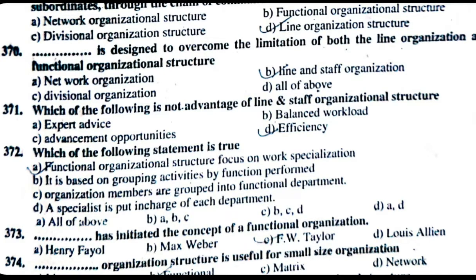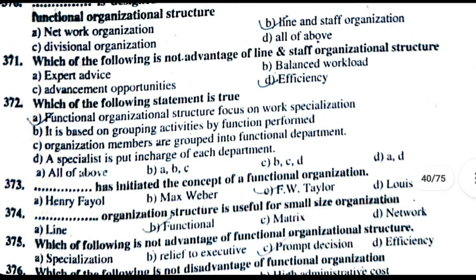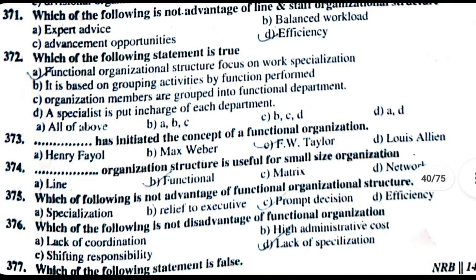373. Dash dash dash has initiated the concept of functional organization. The correct answer is C, F.W. Taylor. 374. Dash dash dash organization structure is useful for small size organizations. The correct answer is functional. 375. Which of the following is not an advantage of functional organizational structure? The correct answer is C, prompt decision. 376. Which of the following is not a disadvantage of functional organization? The correct answer is D, lack of specialization.